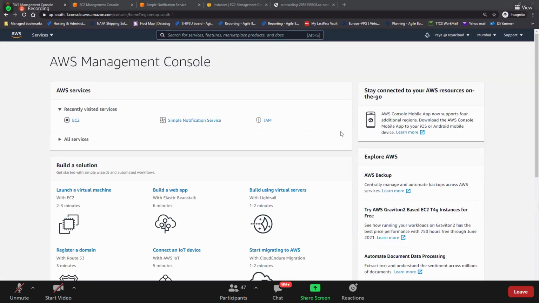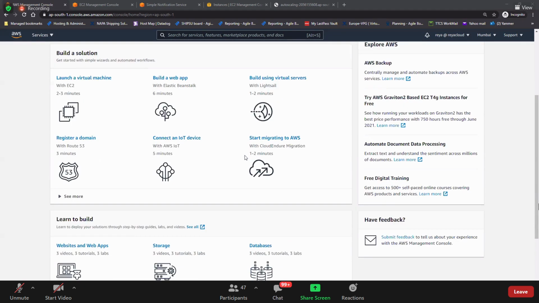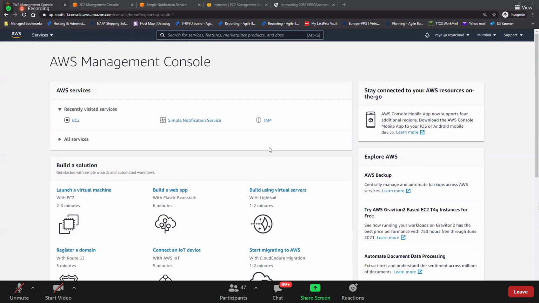EC2 is the biggest service. Don't worry, the rest of the services are 1 or 2 days. Our next biggest service would be S3 for 3 or 4 days. The rest are like one day, 2 maximum. We went very deep on EC2 because without EC2, you cannot call yourself an AWS guy.